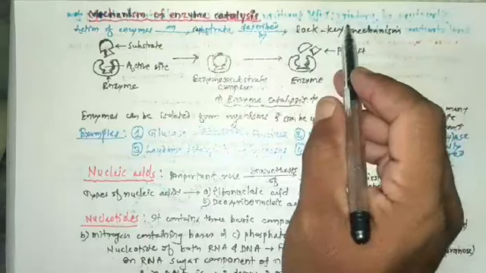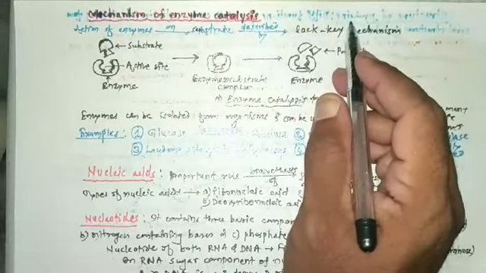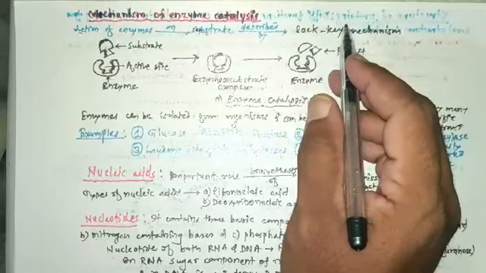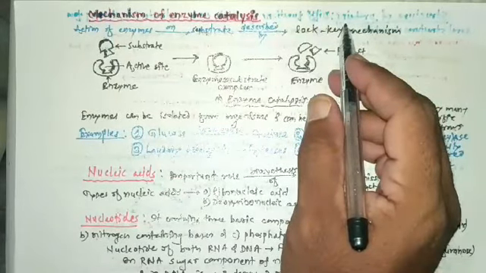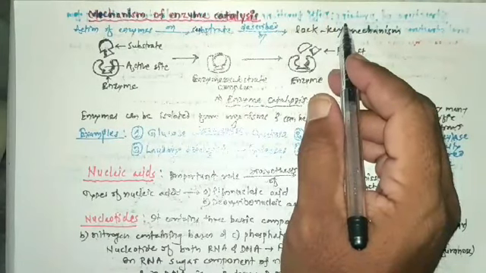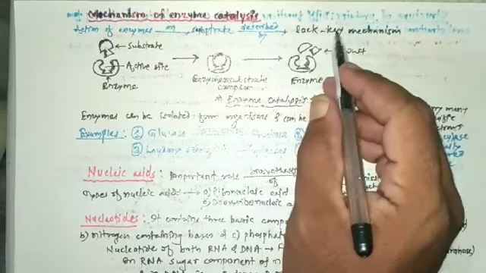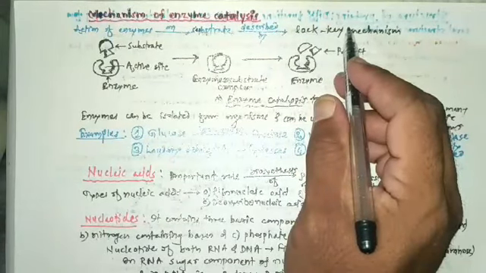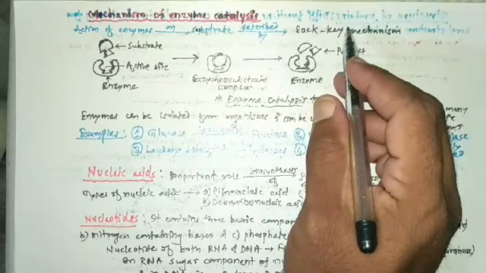So the concept of lock key mechanism was developed by German scientist Emil Fischer in 1894.